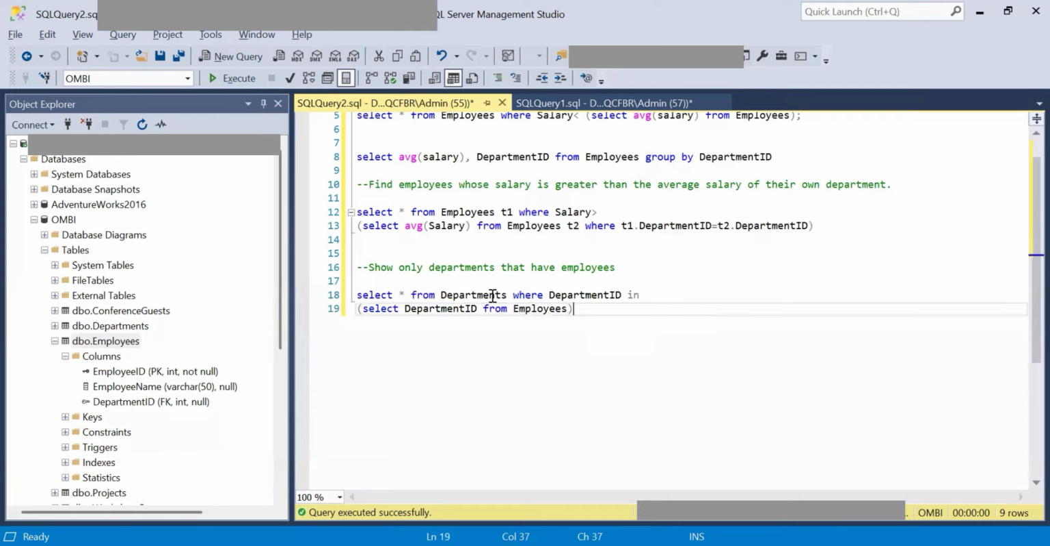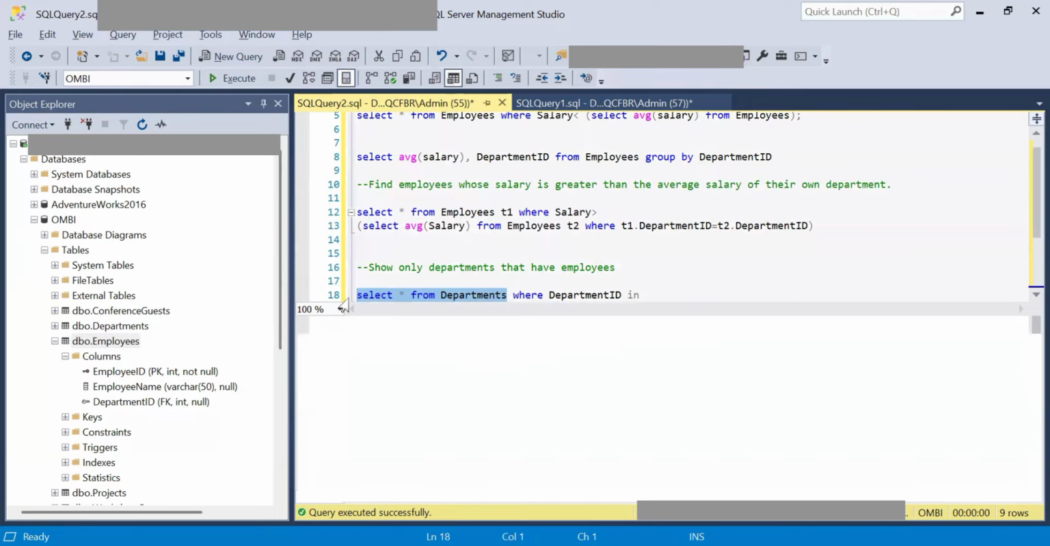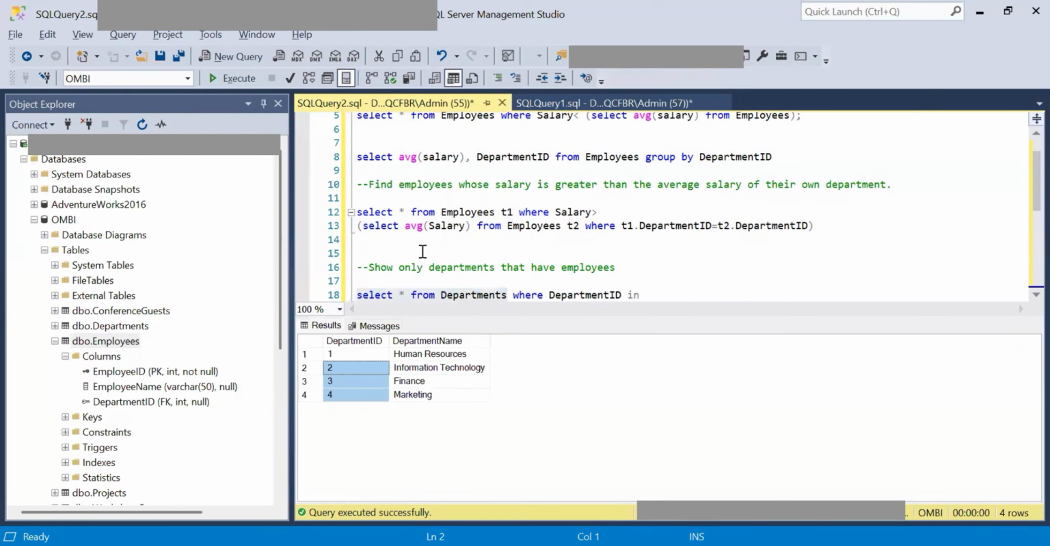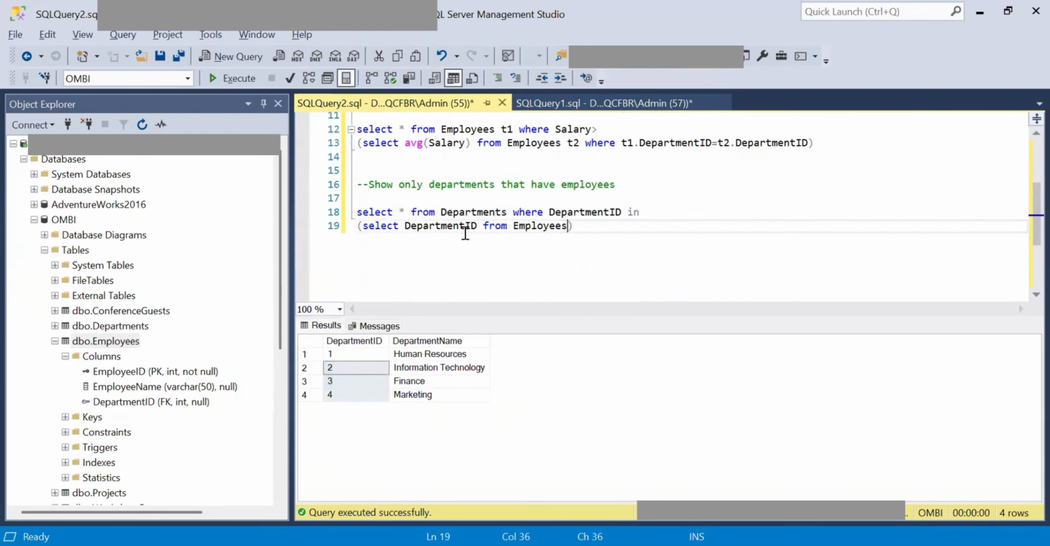Why we do this is because if a department has employees in it, the department ID would be part of the employees table. We see 4 departments over here, but when we run this employees table, we see only 3. The 4th one is missing because the department ID 4 does not have any employees in it yet. This query works and tells us which are the departments which have employees in them. So 1, 2 and 3 are part of the final result set.